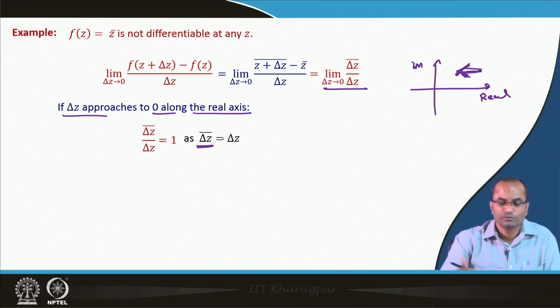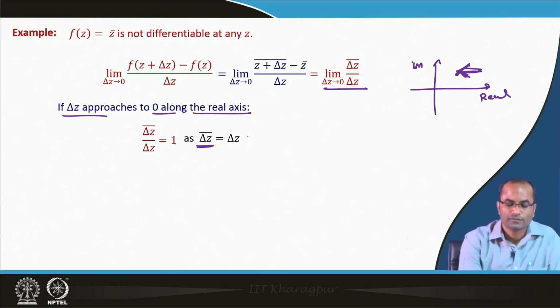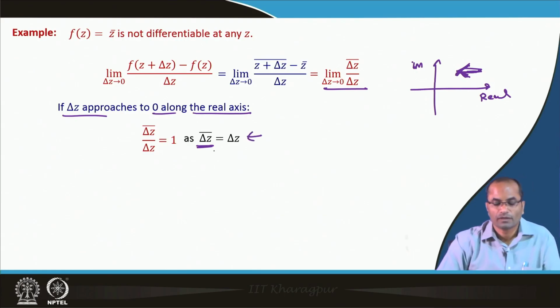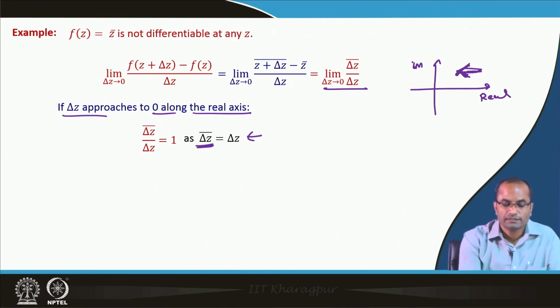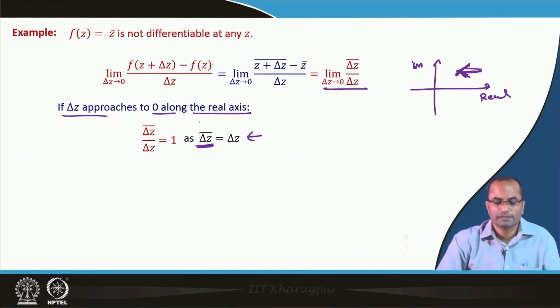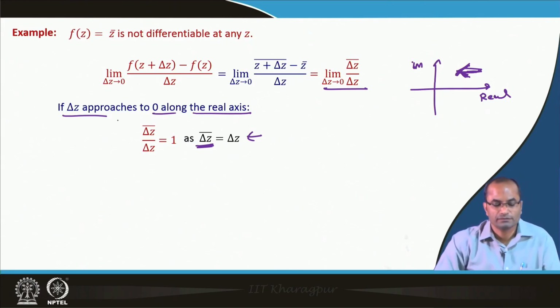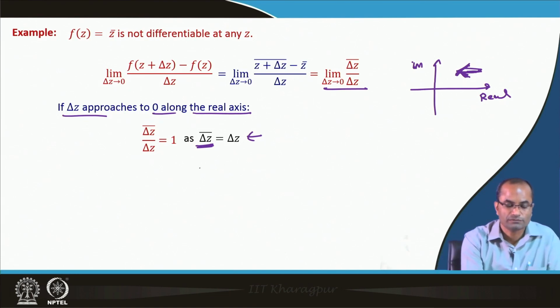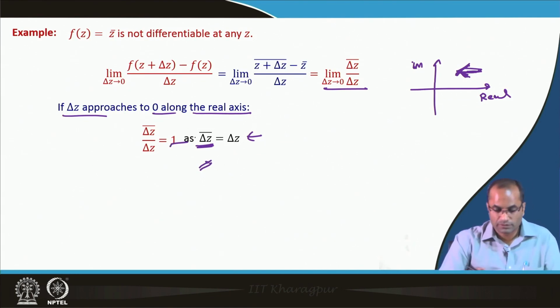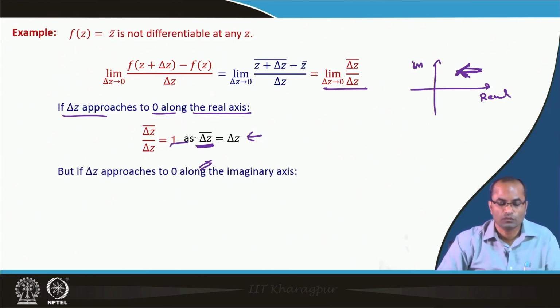So, the conjugate of delta z is just delta z, and so we have this value as 1, because this will be equal to delta z. So, the limit along this x axis we are getting as 1.